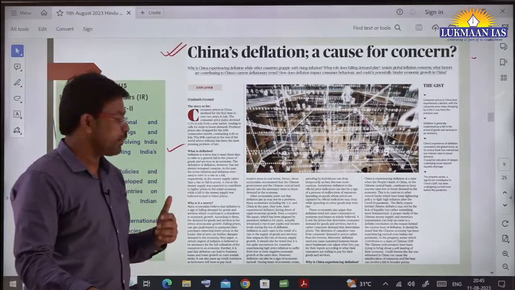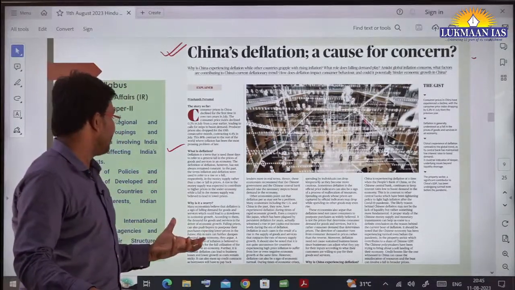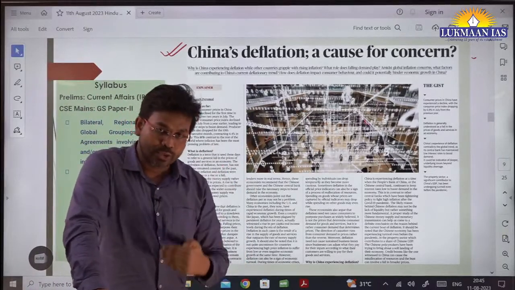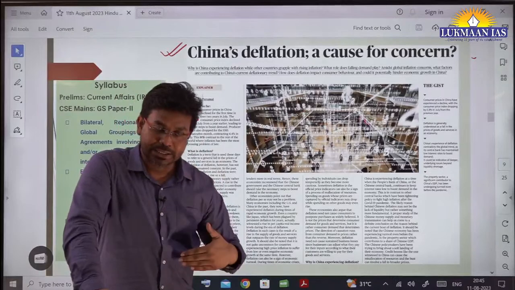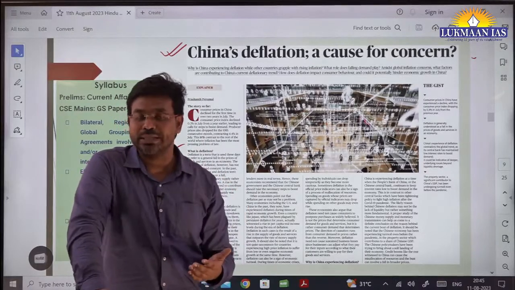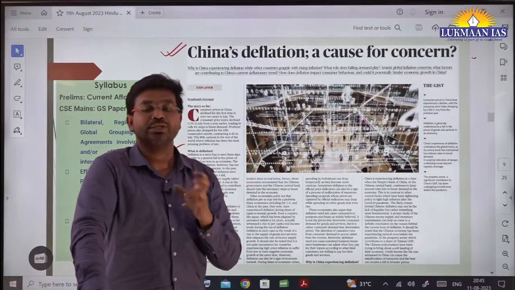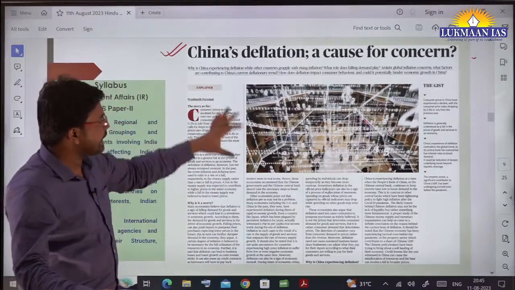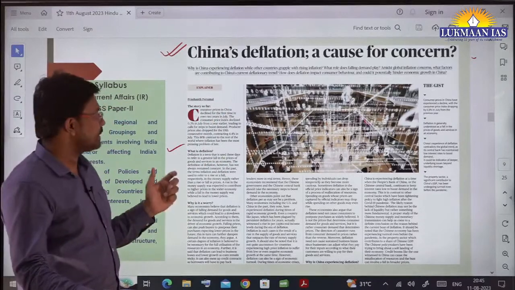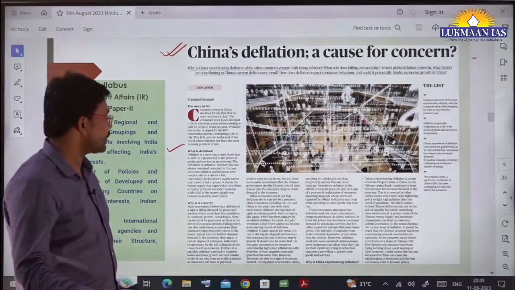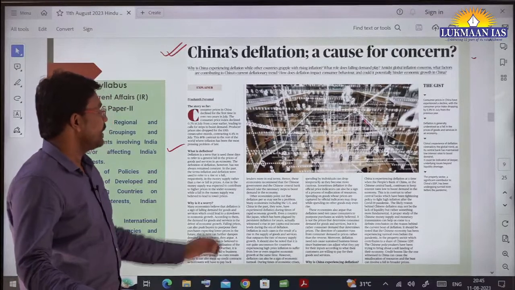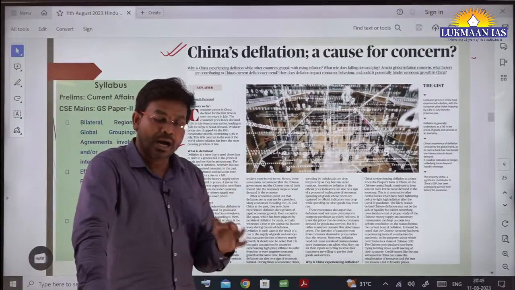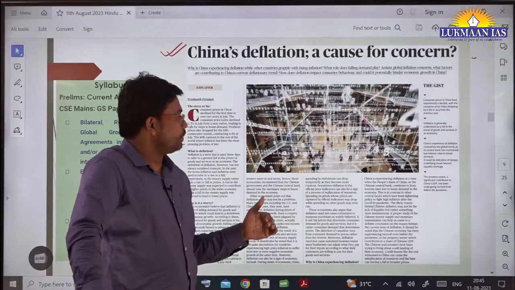Earlier, deflation was associated with the supply of money. When the supply of money in an economy was low, that was known as deflation, and when the supply of money was high, it was known as inflation. But now it has assumed a different meaning altogether. In this article, they have mentioned that the People's Bank of China has said that China is experiencing a deflationary trend as of now.